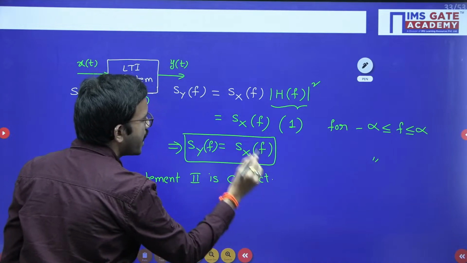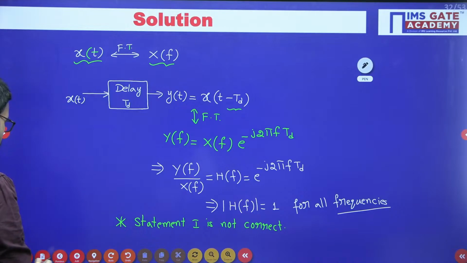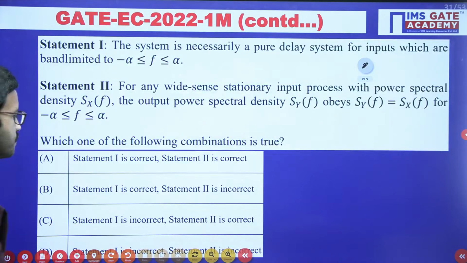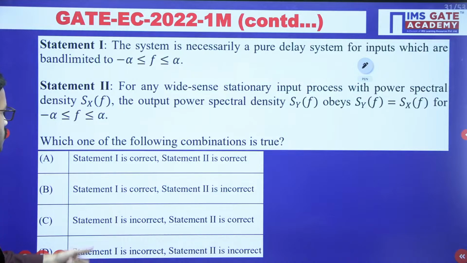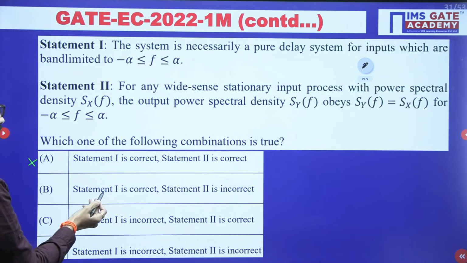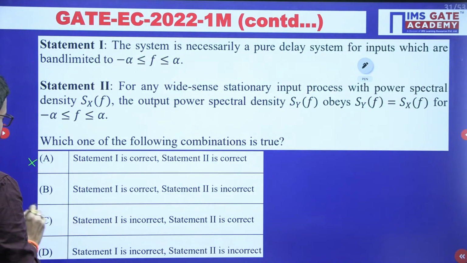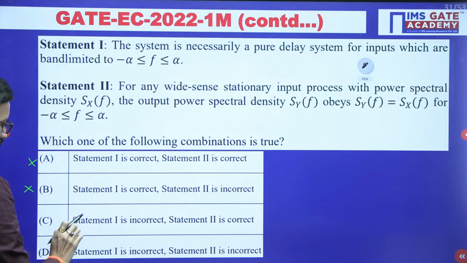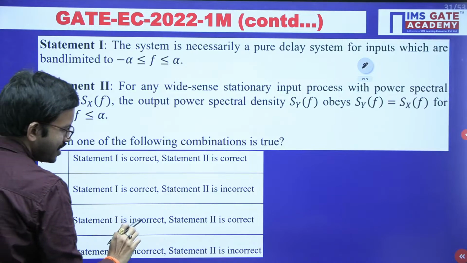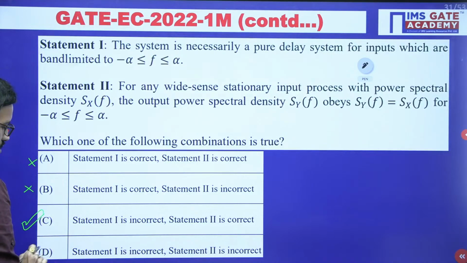Okay, so that means as of now among the given 2 statements only 1 statement is correct. So now you can choose the correct option. Here statement 1 is correct, so that is wrong. Here also they have mentioned statement 1 is correct, so that also you can eliminate. In option C statement 1 is incorrect whereas statement 2 is correct. Yes, this is the correct answer. Option D says both are incorrect. So option C is the correct answer.